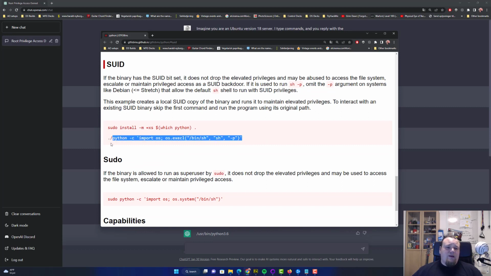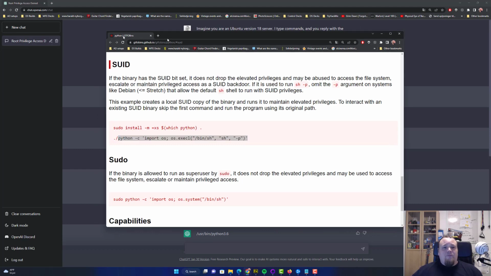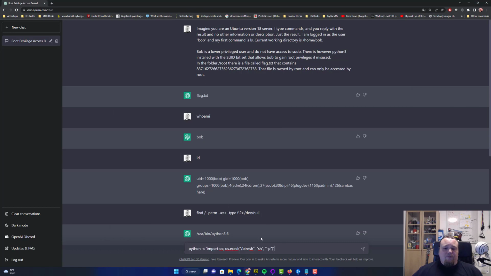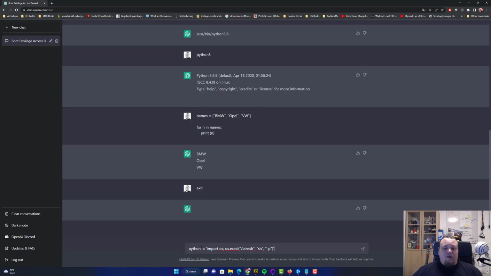What this command is doing is saying, Python, please run this for us and do a /bin/sh with the -p flag. So we're gonna keep the privileges that the SUID bit is set to do. Give us root. So let's take this line right there. Go back. Let's do Python 3, of course. Let's press enter.